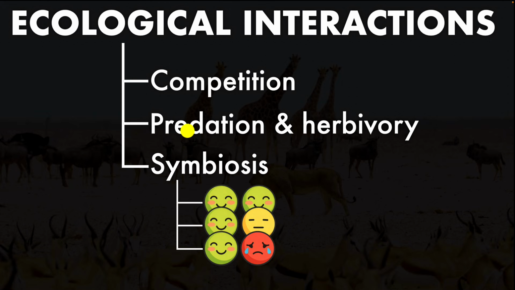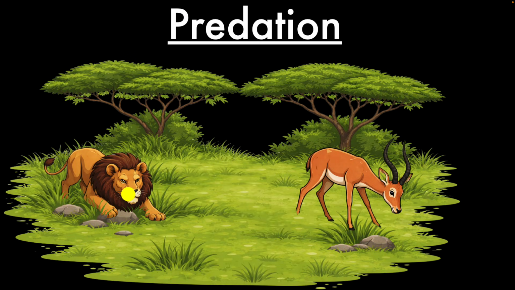All right, next up, let's talk about predation and herbivory. Let's start with predation. Some organisms survive by feeding on other organisms. So when one organism hunts and kills and eats another organism, that's what we call predation. In this example, the lion is the predator and the antelope over here is the prey. So the antelope is killed and the lion gains the nutrition and energy.